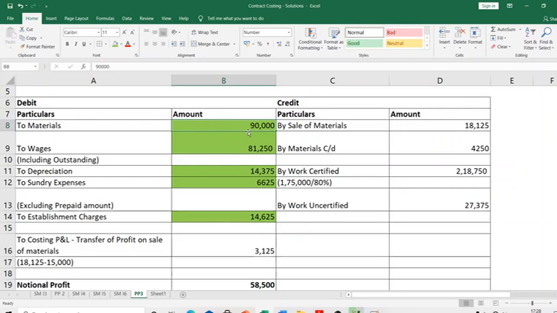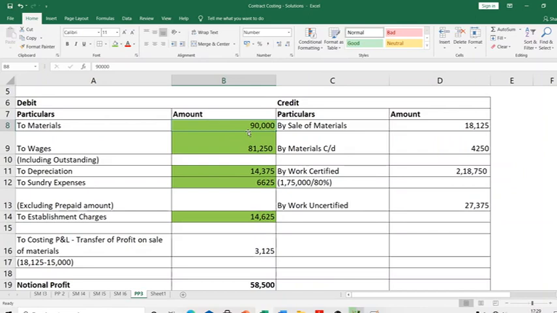But I am not using 90,000 of materials. I'm in fact using only 75,000 of materials right now, because 15,000 worth of materials are not used, they are sold.